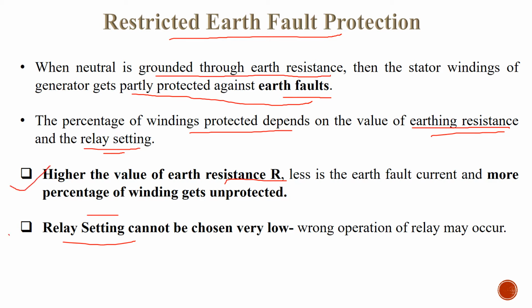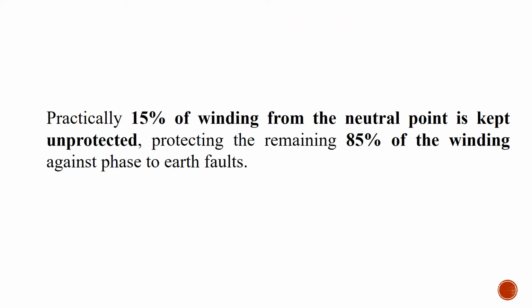Therefore, these two factors are very carefully considered while adopting restricted earth fault protection. The value of earth resistance is chosen in such a way that only 15% of the winding from the neutral point is kept unprotected, whereas 85% of the winding is protected against phase to earth fault.